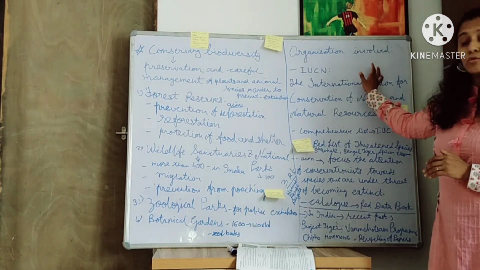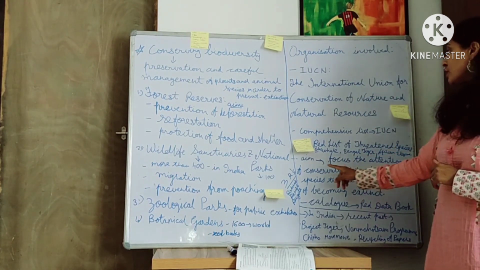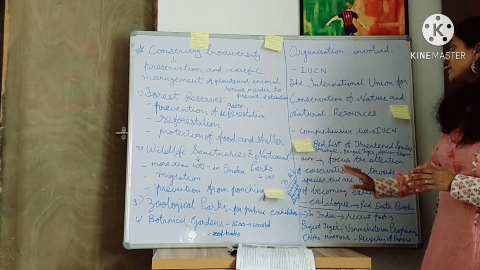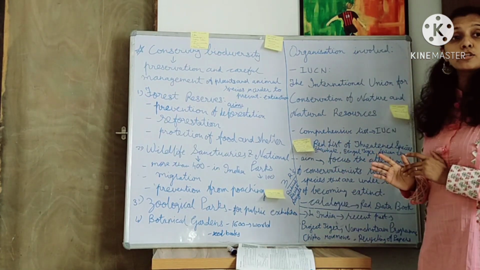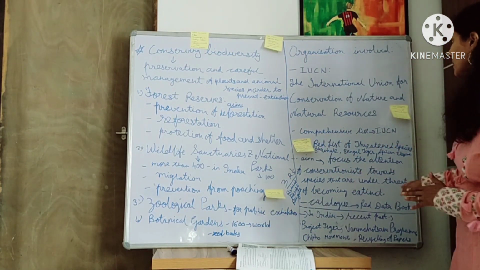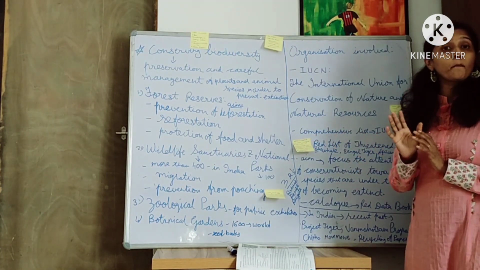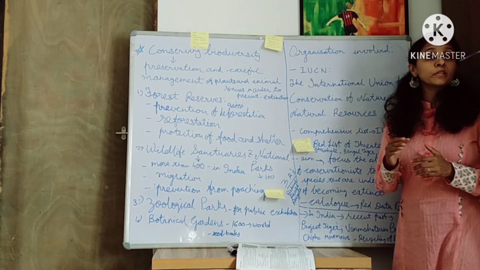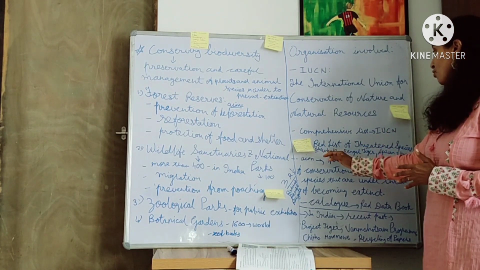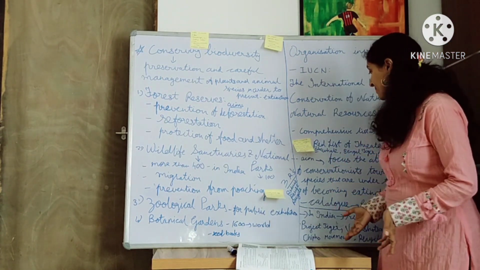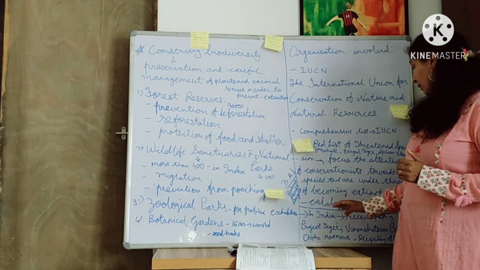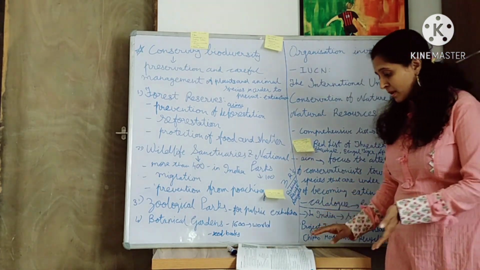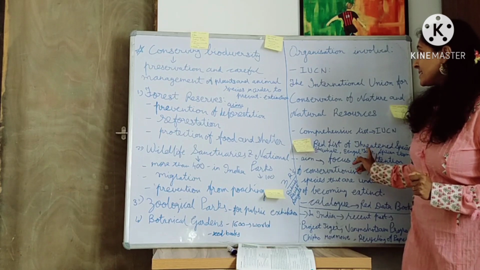What is the aim of IUCN? IUCN's work focuses the attention of conservationists towards species that are under threat of becoming extinct, right? They also spread awareness among the people. They have also made a comprehensive list called the IUCN Red List of Threatened Species. Some species included are the blue whale, Bengal tiger, African elephant, etc. IUCN has also made a catalog called the Red Data Book, which lists rare species and those in danger of extinction.